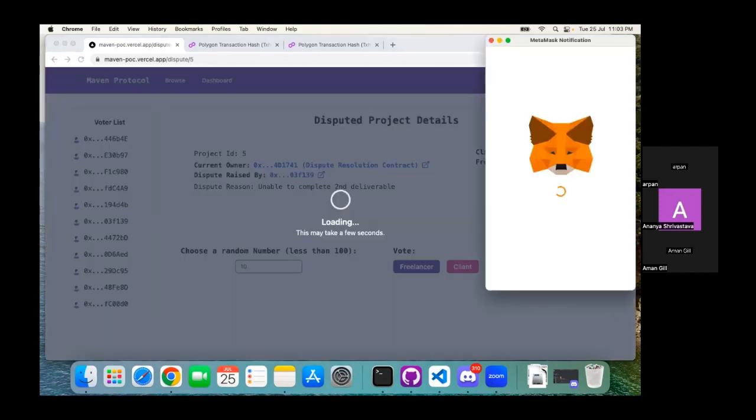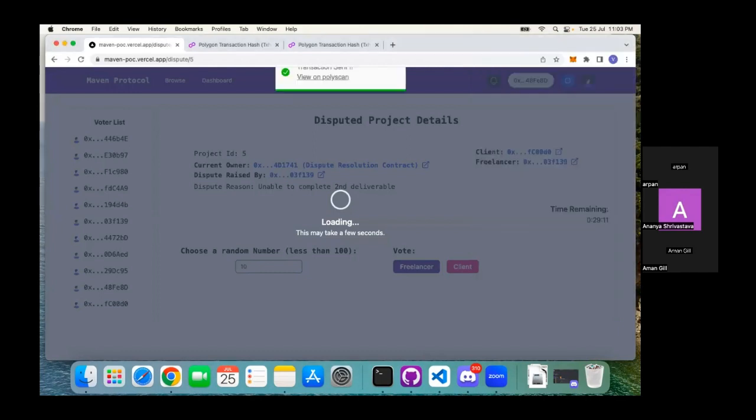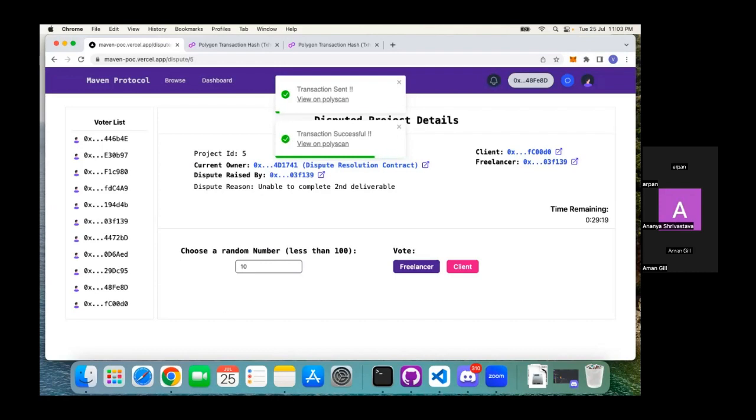So I will cast my vote, and you have to choose a random number that ensures anonymity, based on a runtime-chosen random number from the Chainlink VRF. The algorithm that we have designed, we will post on our GitHub page, so maybe you can check there also. As of now, we have set the time for the voting to 30 minutes from its time of origin. Once the voting is completed, we can have a voting result here. So after half an hour, we can see the voting result also.